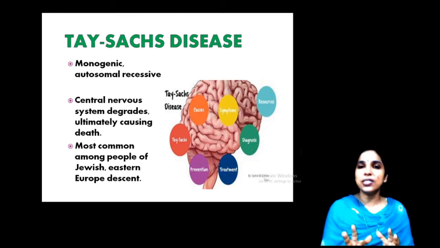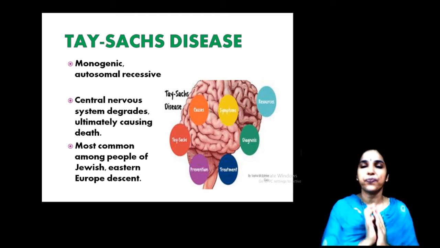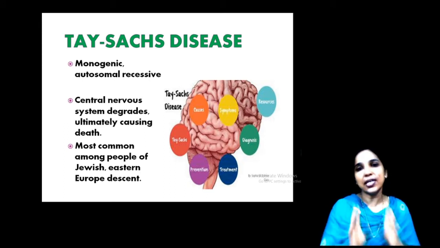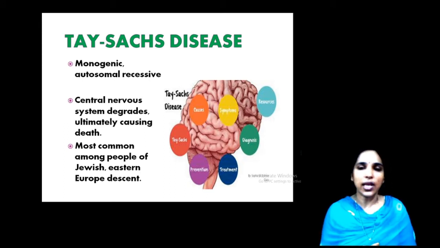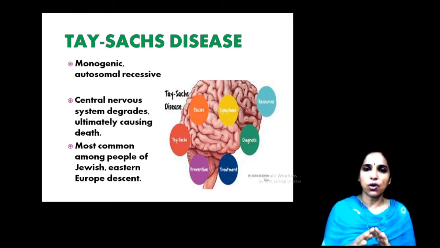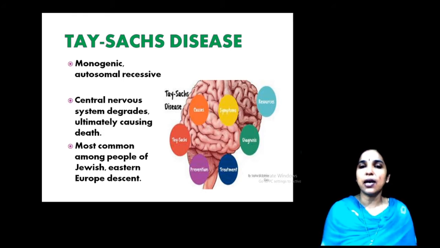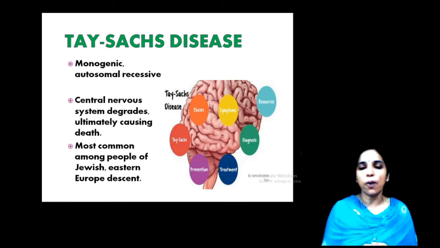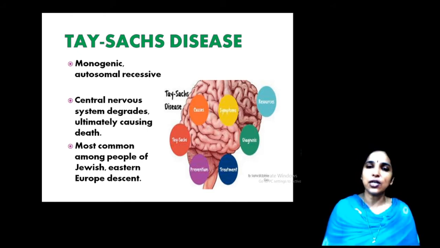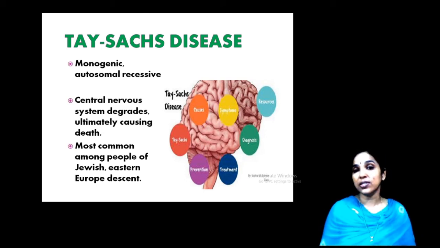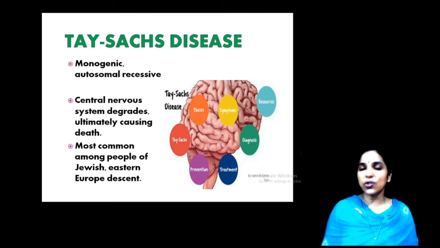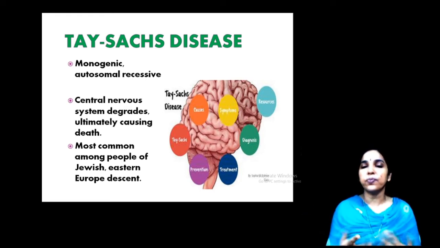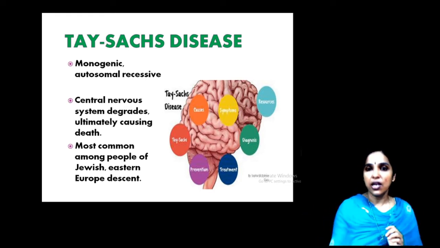So, this disease affects the central nervous system and it is a monogenic and autosomal recessive disorder. Clear? And usually this is not common. It is usually spread in a particular group of people, that is the Jewish people and European descendants. In that group only this disease was noticed. So, this is very important because these symptoms are usually observed and it affects the central nervous system.